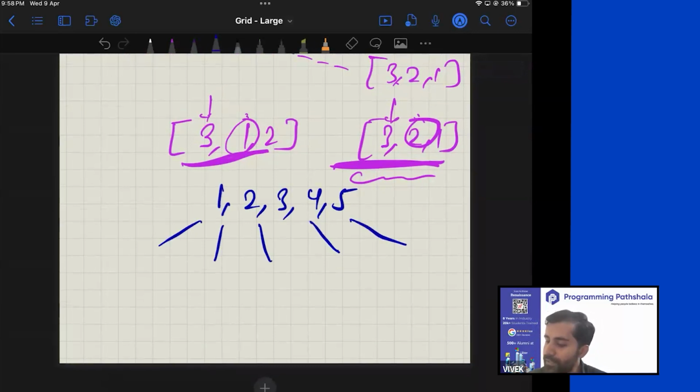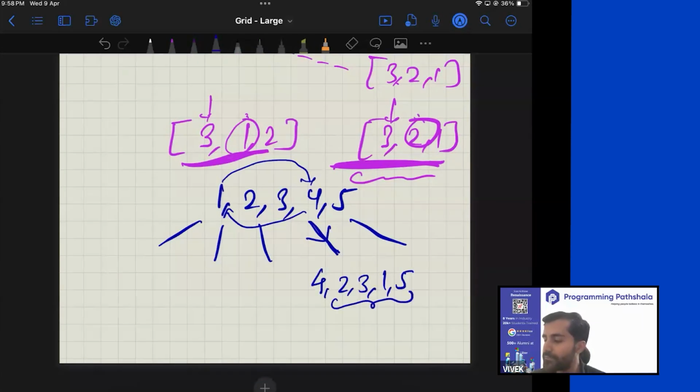Let's say one function call that you made was this, and in this function call, you performed a swap of this and that. The moment you do that, you get 4, 2, 3, 1, 5. Is the remaining section sorted? No, the remaining section is not sorted. So we have to come up with an approach where the remaining section is always sorted. Only then we will be able to generate the lexicographic permutations.